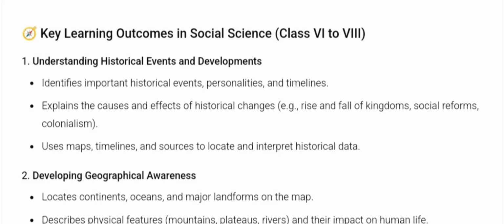So here, key learning outcomes in social science, let us see. Number one is understanding historical events and developments. So the learning outcome is that the student identifies important historical events like World War or Battle of Panipat, French Revolution, etc. Right? Then personalities they should know, like Mahatma Gandhi and all, and also different types of timelines.